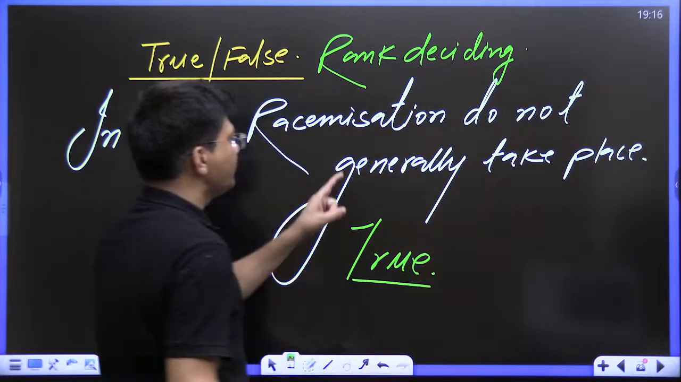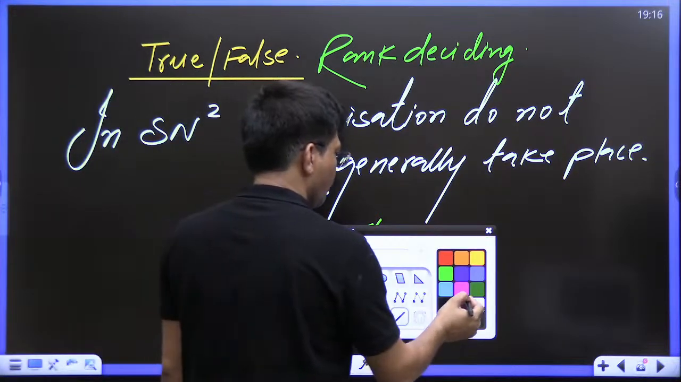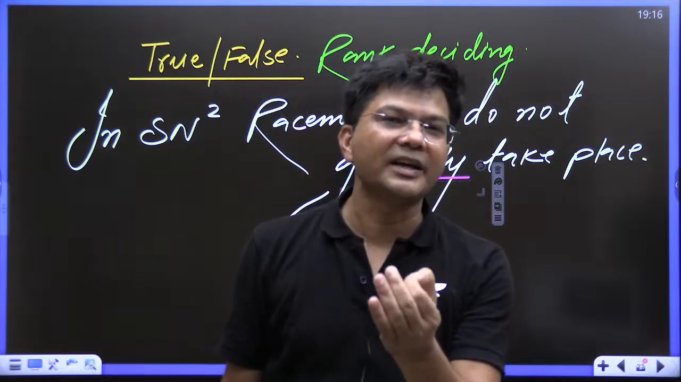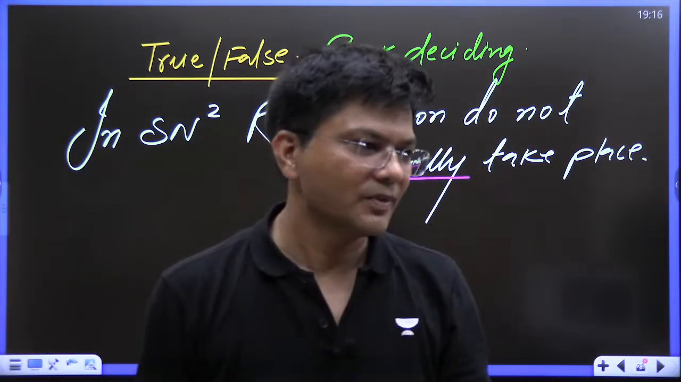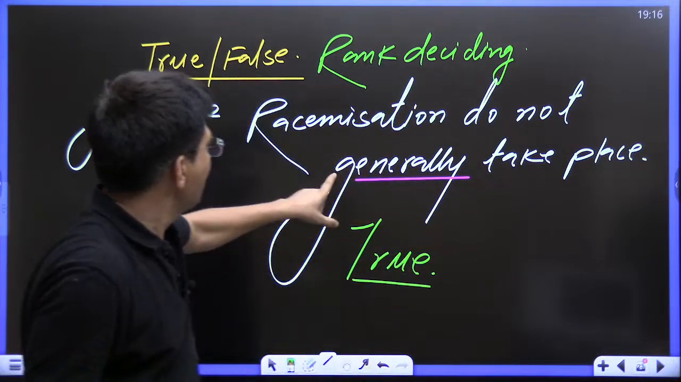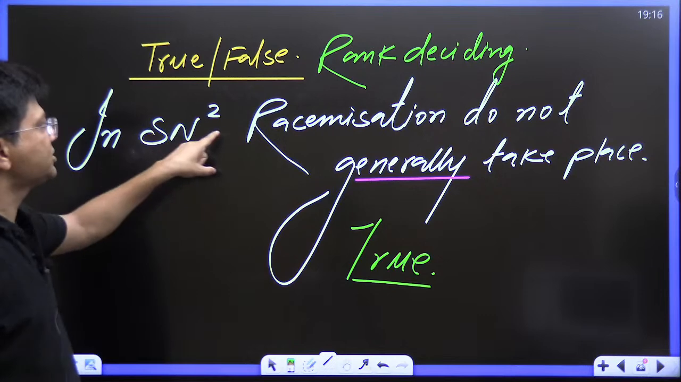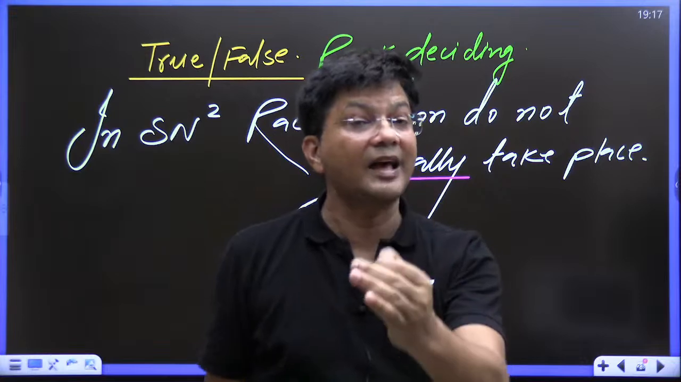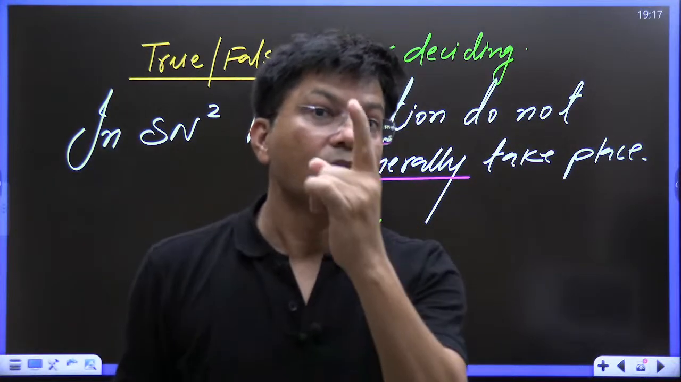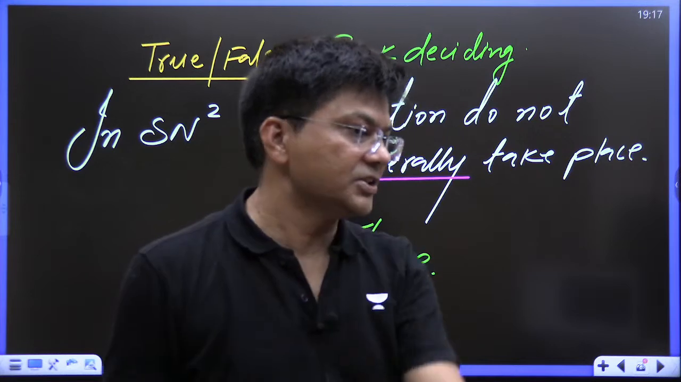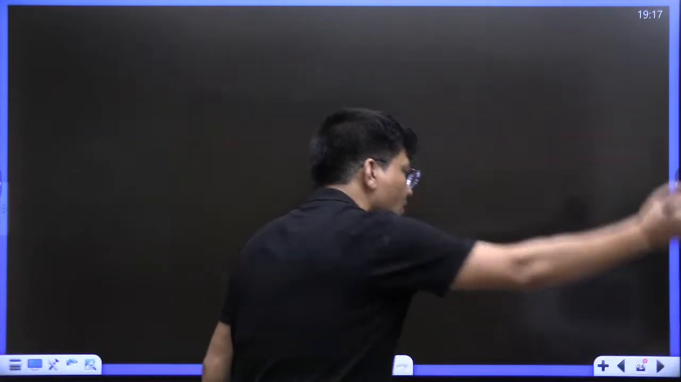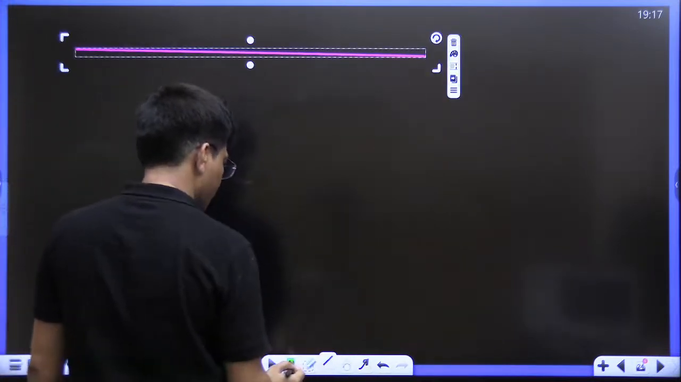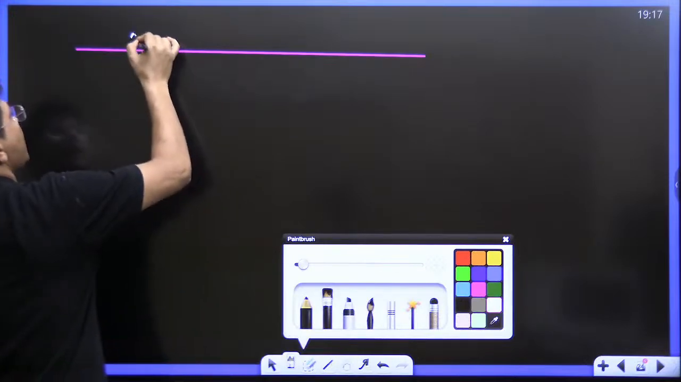But whenever the word generally is used, that means there is something catchy, something fishy, isn't it? The examiner has used: in SN2 reaction, racemization does not generally take place. That means there must be some example which is having racemization. Now see, a mind-blowing example, the world's mind-blowing example I am going to give you, kids.